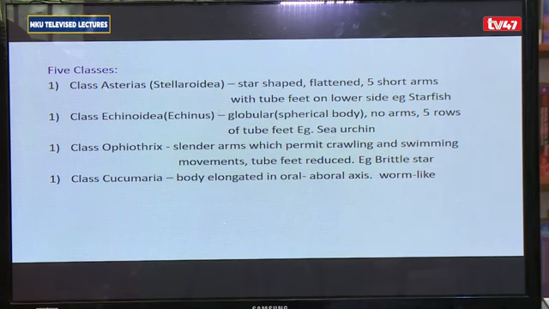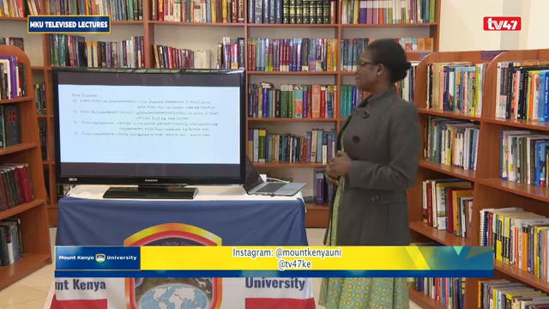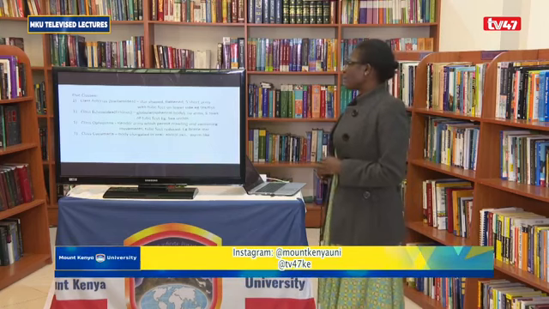Class Echinus: for organisms in this class, the body is spherical or globular. There are no arms. They have 5 rows of tube feet found on the sides of the body, and the spherical body tends to be small in size.